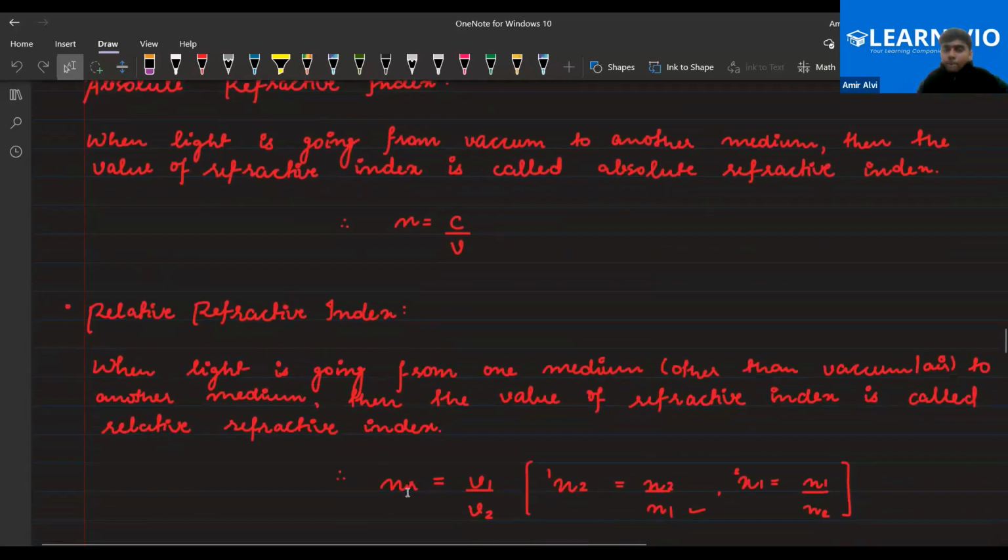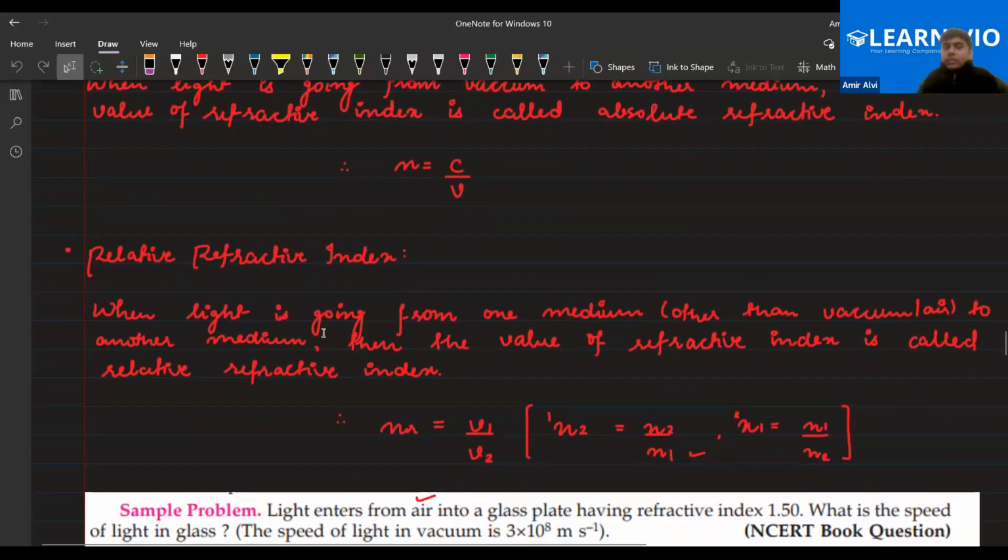Yes, sir. Next is relative refractive index. Relative refractive index means when the light is going from one medium to another medium other than air. So we are talking about relative. Except air, there could be any medium. That refractive index is your relative refractive index. Got it, everyone?